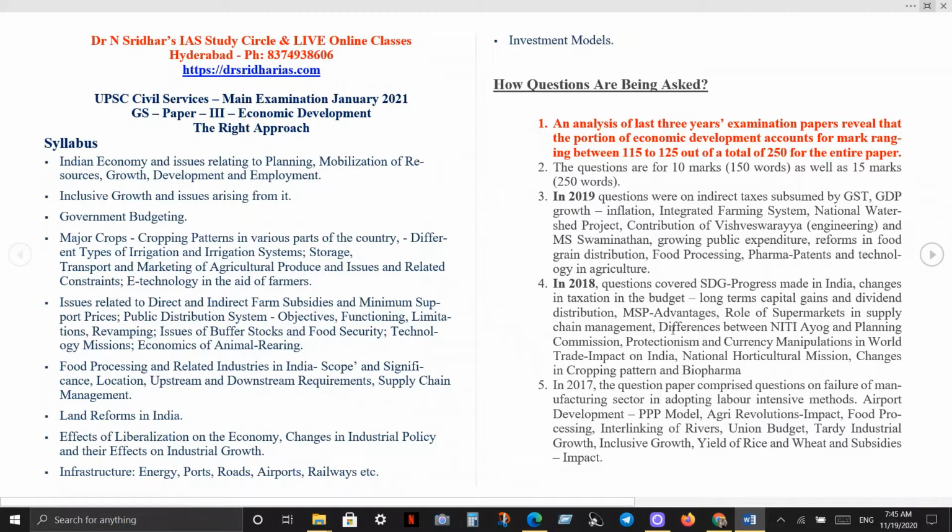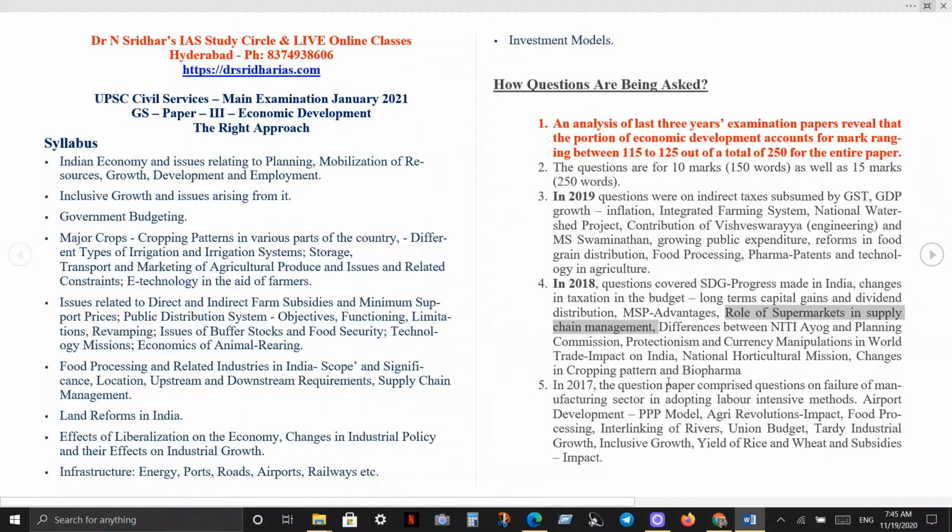In 2018, we have sustainable development goals and progress made in India, changes in taxation in the budget, long-term capital gains and dividend distribution, and minimum support price advantages, a very expected, simple question. This is also offbeat: the role of supermarkets in supply chain management. Differences between Niti Aayog and Planning Commission.